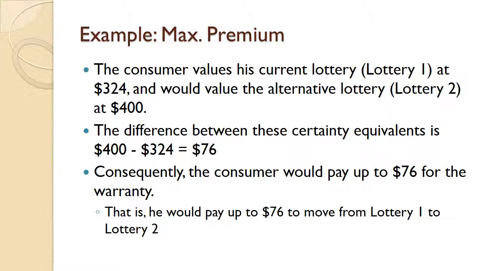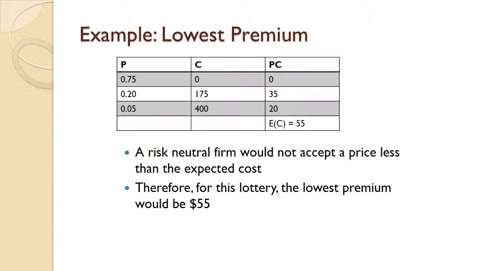Finally, we can ask what would be the lowest price that a firm would be willing to accept in order to offer this warranty that takes up all of the risk. Remember that we assume that firms are risk neutral. What this means is that a firm should be willing to accept any price that would be profitable to it on average. In other words, it needs to figure out what is the expected cost of this warranty and then charge a price that is at least as high as that expected cost.